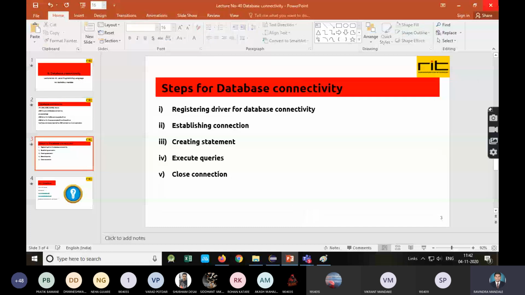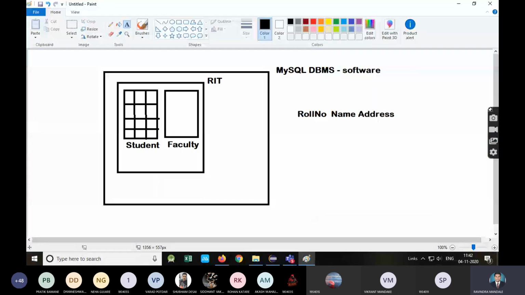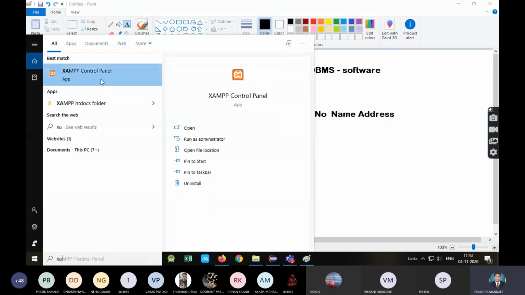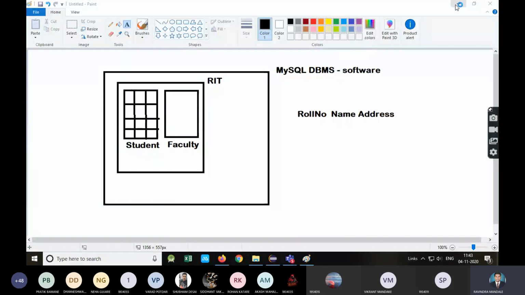I will show you the demo. See what you need to do. You must have MySQL. Instead of installing MySQL separately, I have installed the XAMPP server. If you have already installed MySQL, that is also okay. But I have installed XAMPP here, so I will open MySQL through XAMPP. This is the XAMPP control panel. You can get XAMPP on the internet. I have installed this XAMPP already.